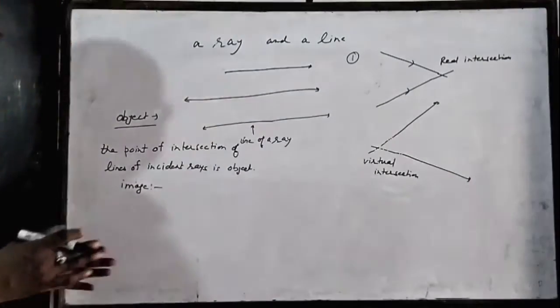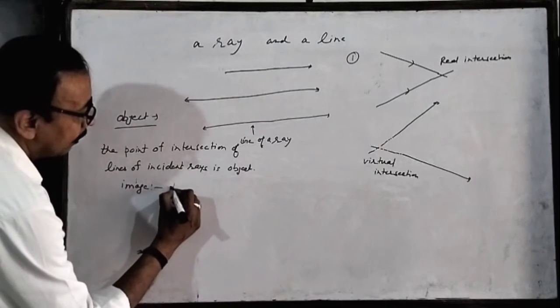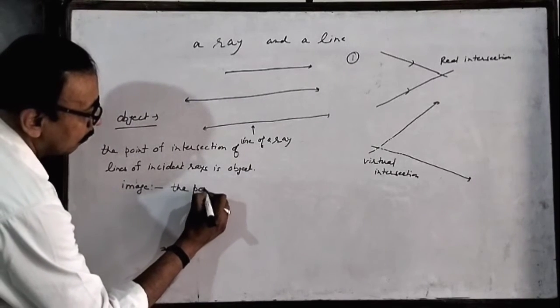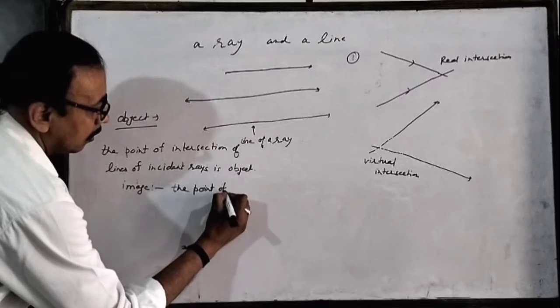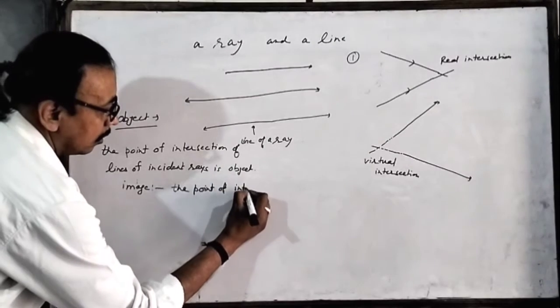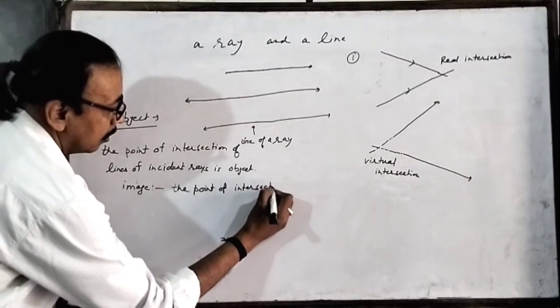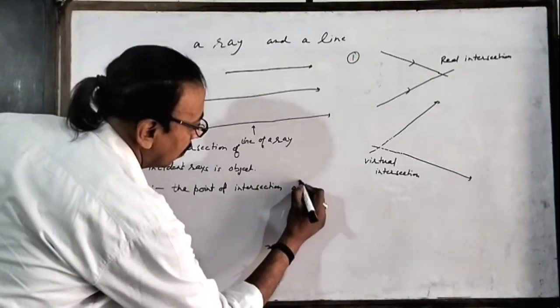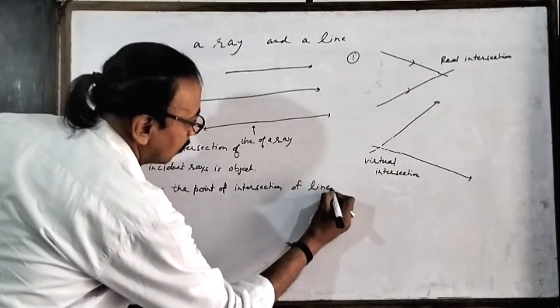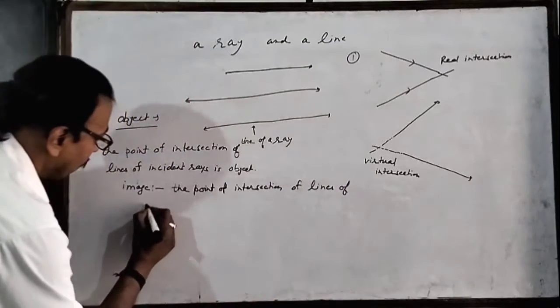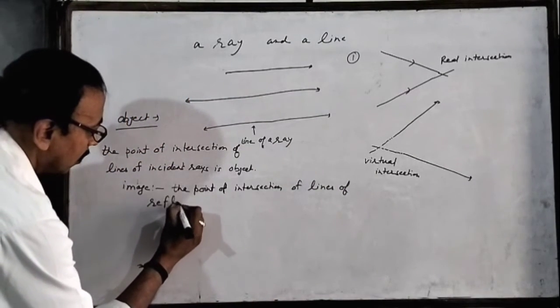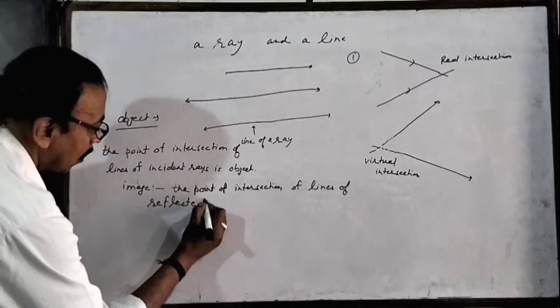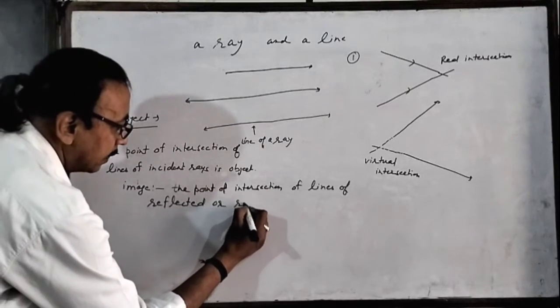So in all the cases, image is the point of intersection of lines of reflected or refracted rays.